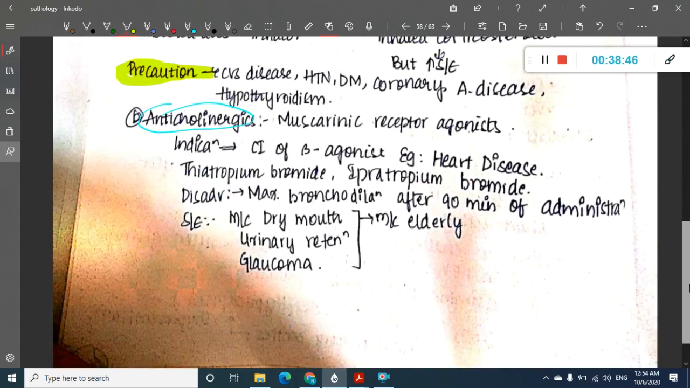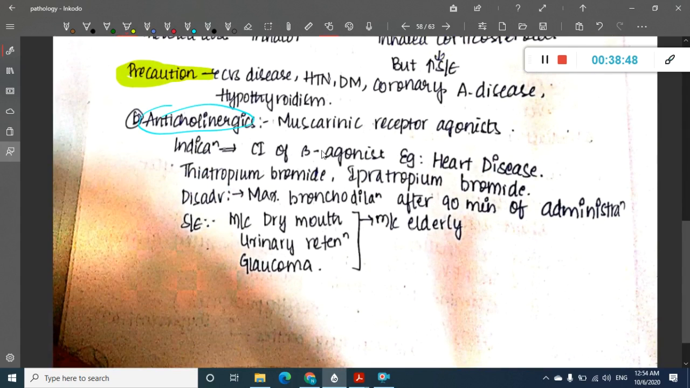The next group of drugs are anticholinergics. Generally you don't use anticholinergics because they are not more potent than beta agonists. So they are only given in those conditions when beta agonists are contraindicated, most commonly due to heart disease. What are the anticholinergics? You can use tiotropium bromide or ipratropium bromide.